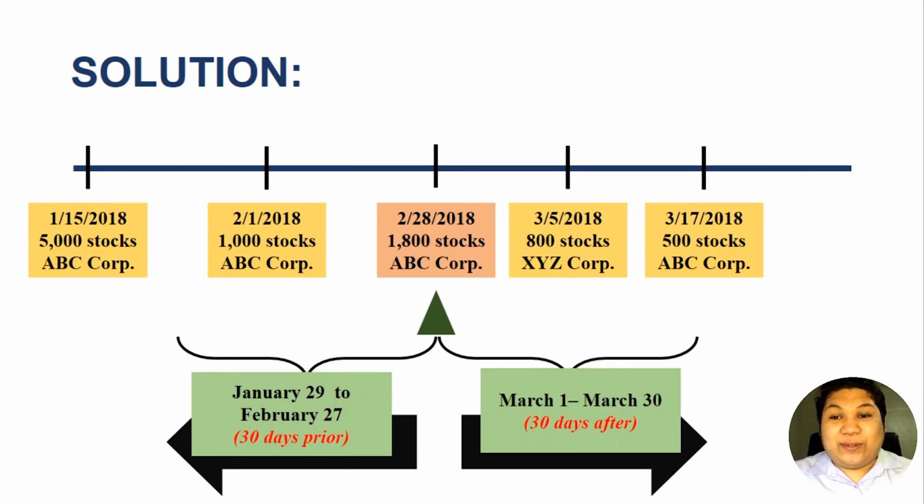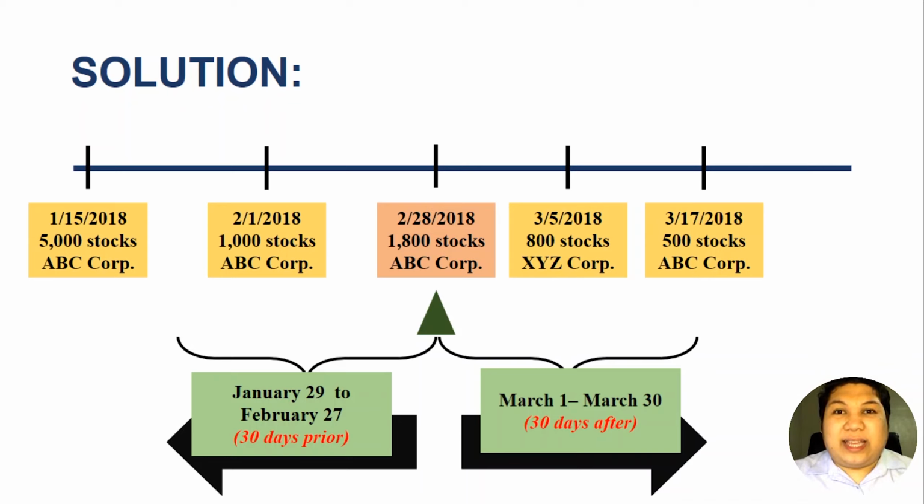Yes, we have two. This one, the acquisition of 1,000 shares of identical stocks from ABC Corporation, falls within the 30 days before the sale. And also, this acquisition of 500 identical stocks falls within the 30 days after the date of sale. So we have two acquisitions which fall within the 61-day period, that is 30 days before and 30 days after, plus 1, the date of sale. So therefore, this sale is really a wash sale.